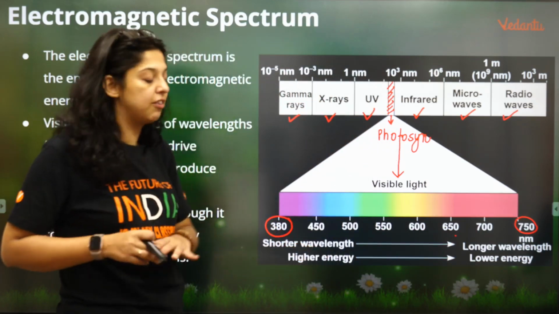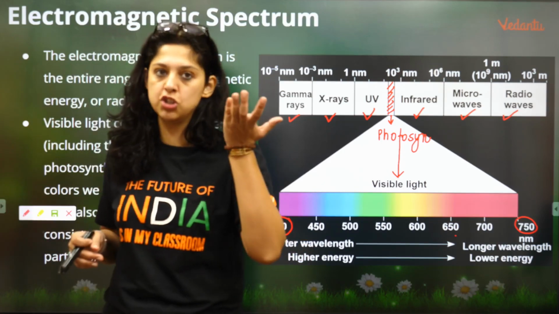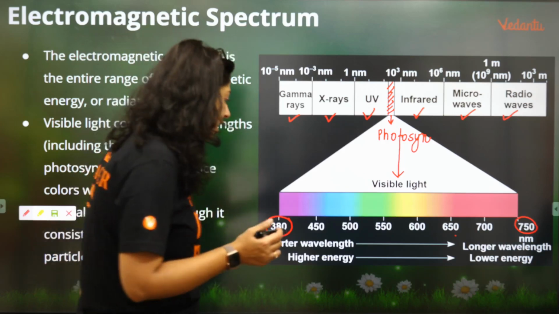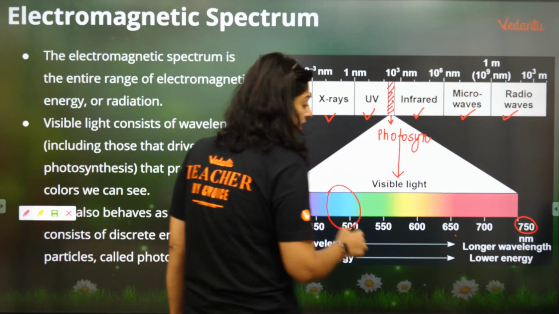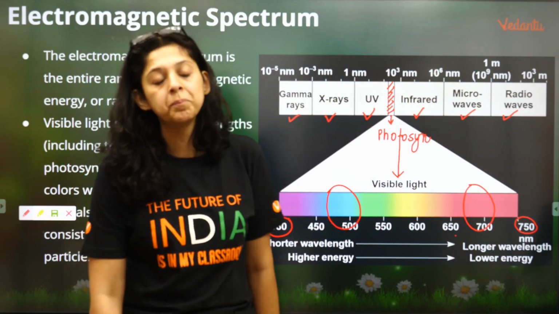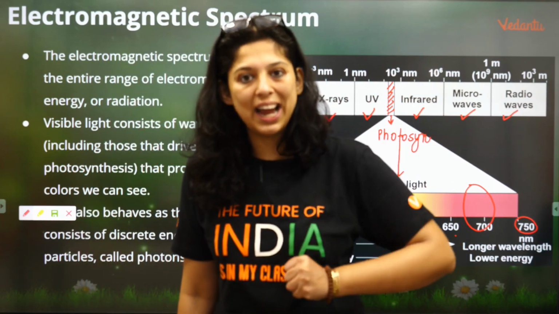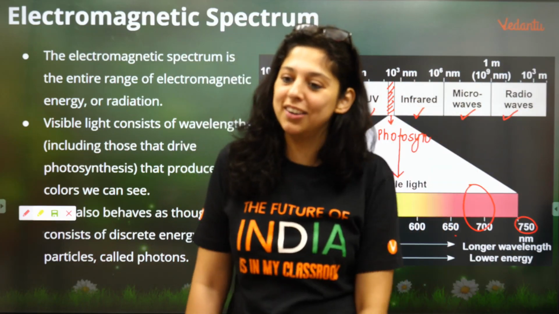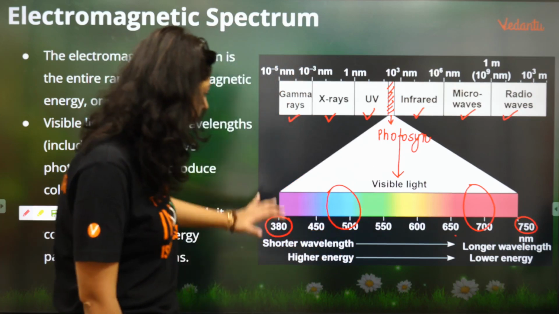The shorter the wavelength, the higher the energy. The longer the wavelength, the lower the energy. This blue light and this red light have maximum ability to do photosynthesis. The green light is reflected back. That is why the plants appear green in color.